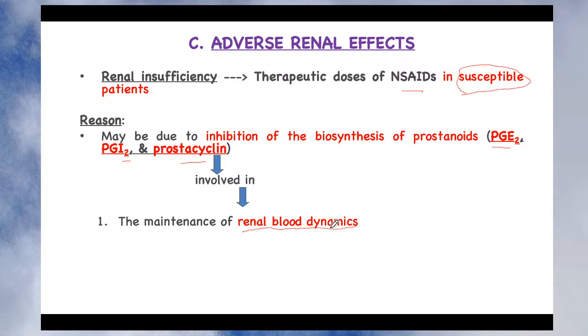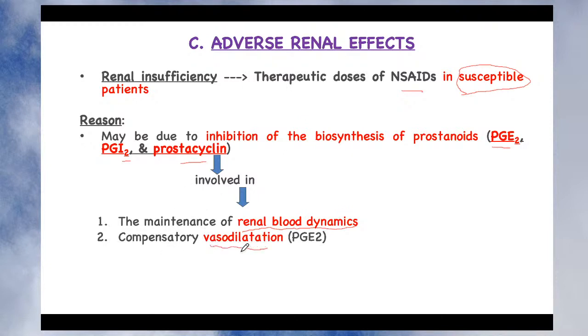Renal blood dynamics is the process by which blood is supplied to the kidney, isn't it? When blood is supplied to the kidney, it is properly controlled, means whenever required there is more blood supply, and whenever there is excess blood supply to the kidney, it is specially controlled by a second mechanism which is called compensatory vasodilation.